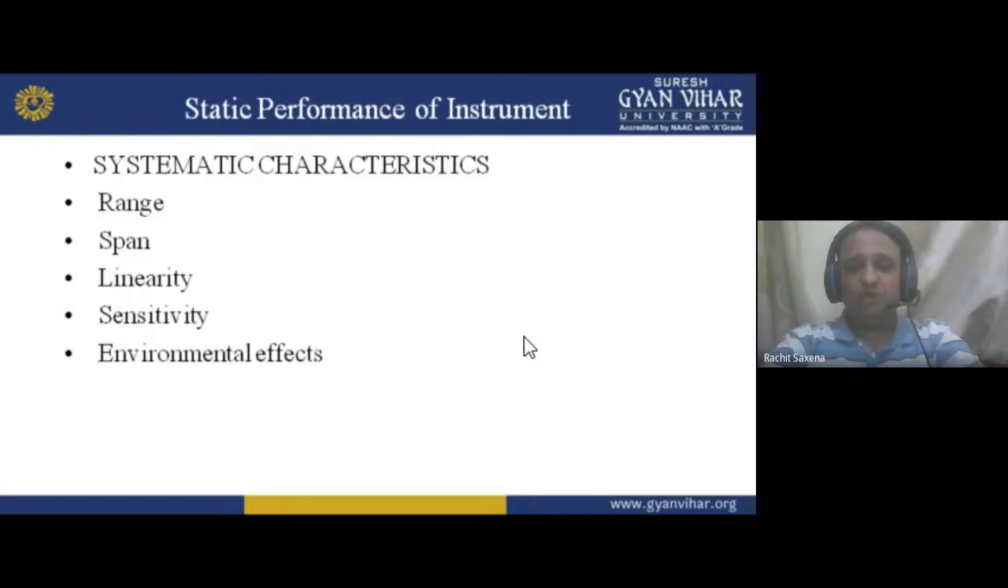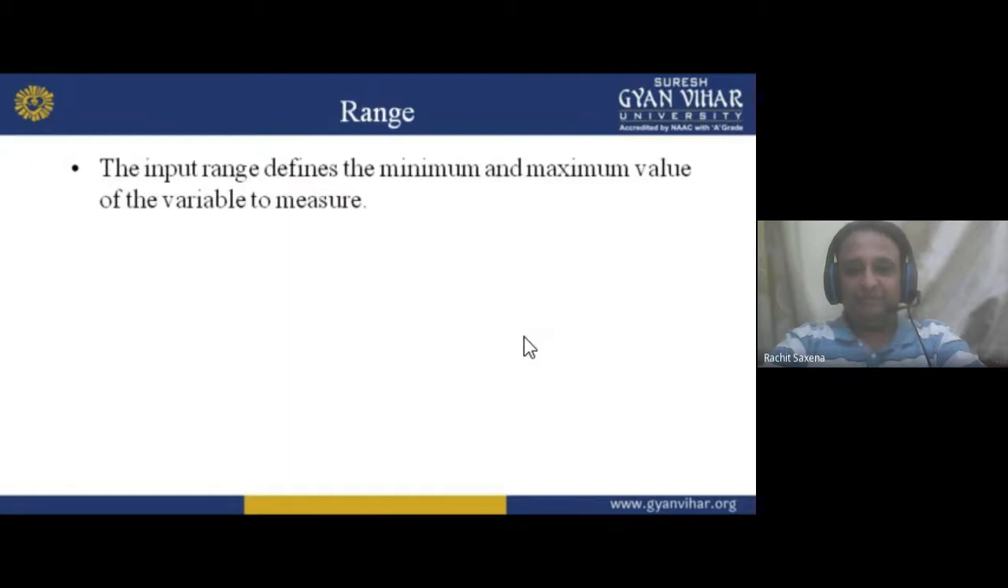It is due to what? It is due to the environment. Which type of environment we have on the outside, and how much it affects. Then we have hysteresis. Then we have the resolution, how much resolution we have. Then we have the dead space. So these are all the static characteristics: range, span, linearity, sensitivity, environmental effects, hysteresis, resolution, dead space. Now taking one by one.